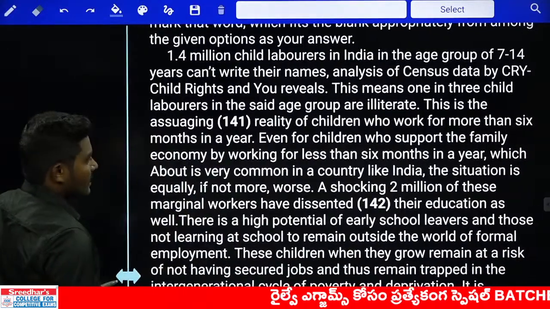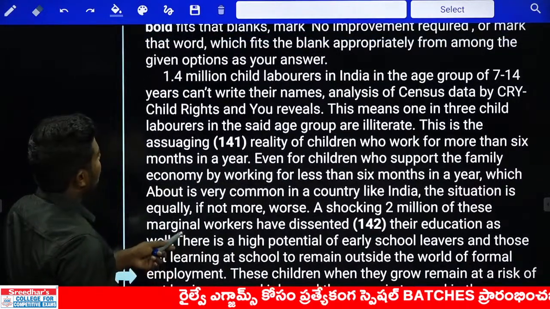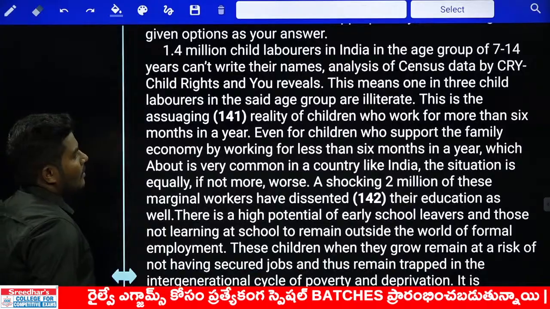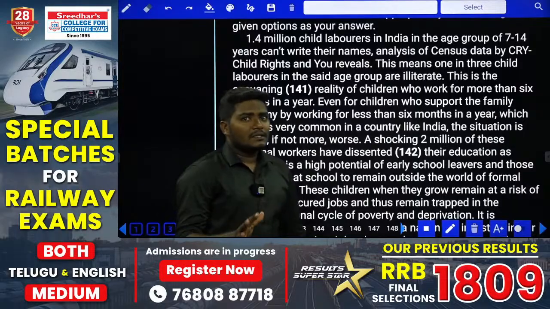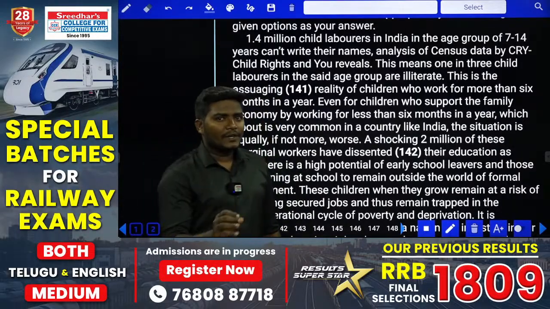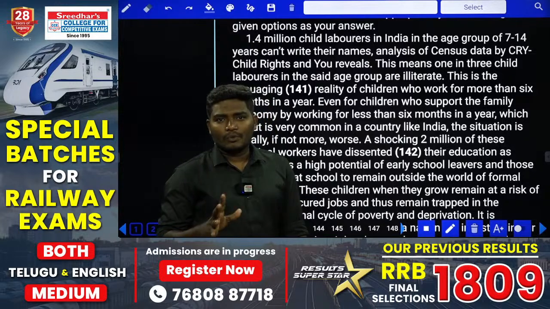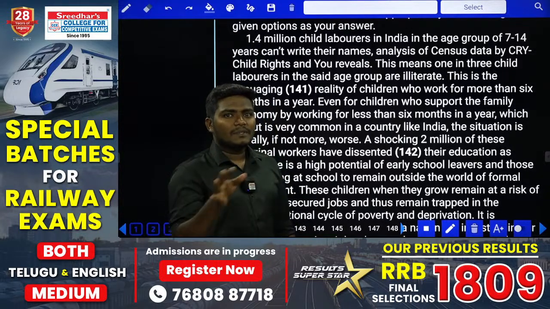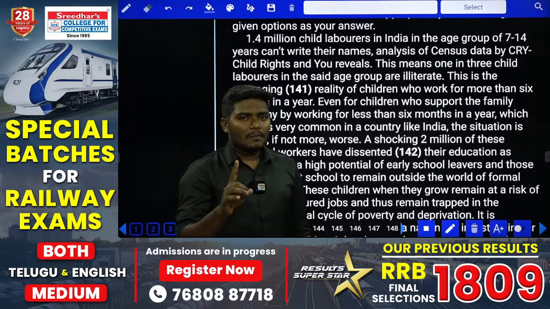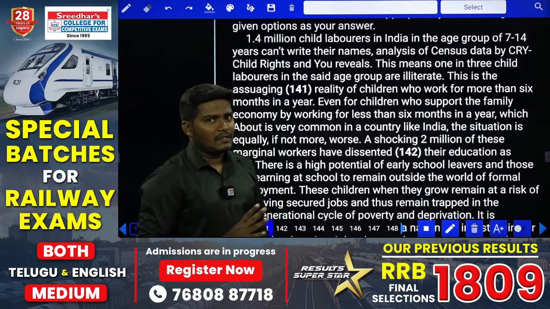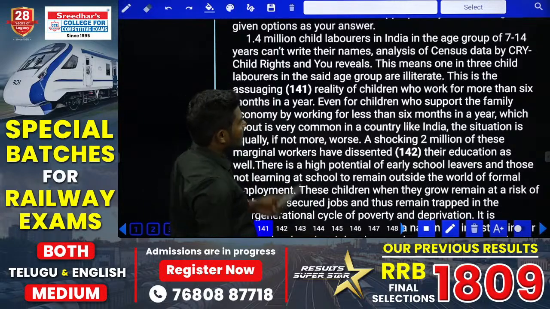Fine. We have a cloze test here. As I told you in the previous classes, the cloze test should be analyzed very carefully. Sentence by sentence that should be read. If you do so, you may spend some time on that, but remember, finally you will come out with the accurate answers. Okay, let us look at this one here.